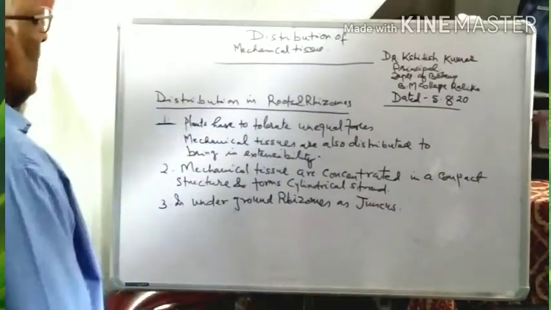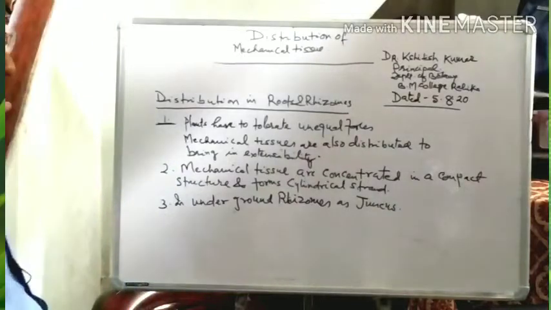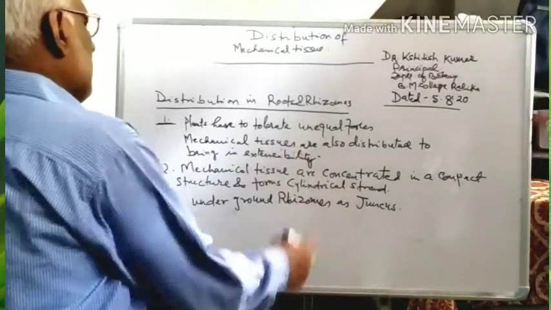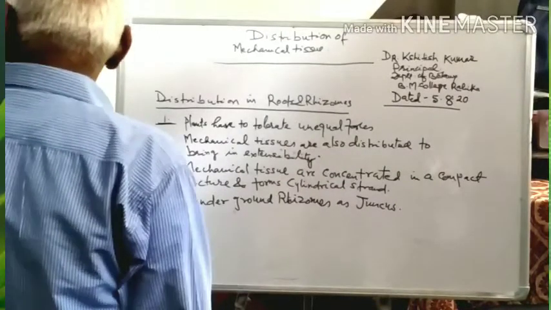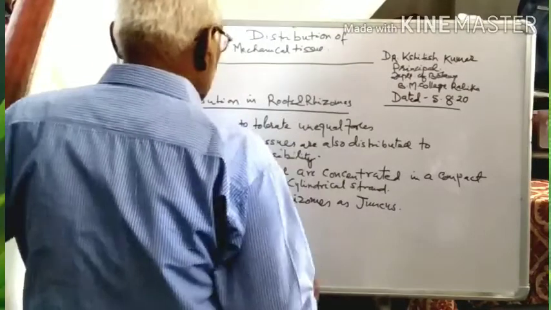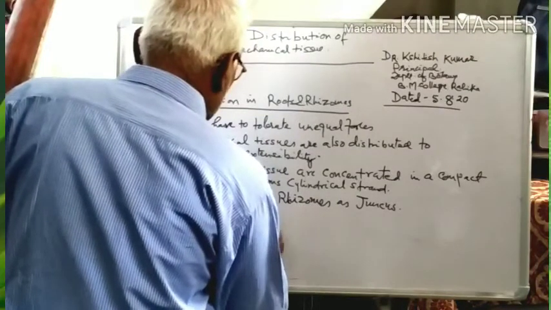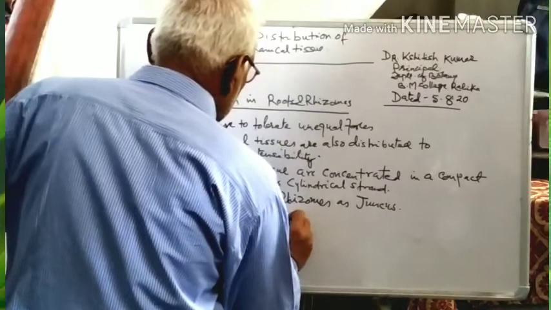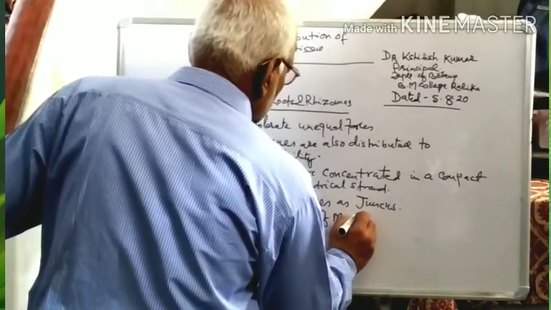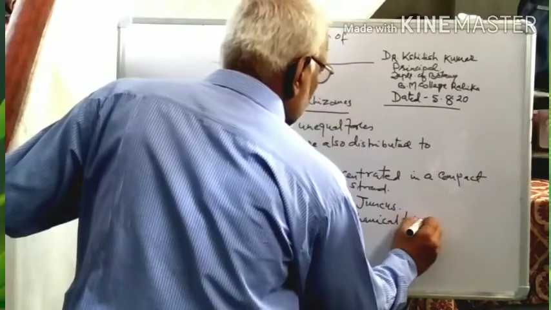Juncus is a plant commonly known as jhau, and generally occurs on the banks of rivers in sandy soil. The family is Juncaceae. A hollow cylinder of mechanical tissue is found.